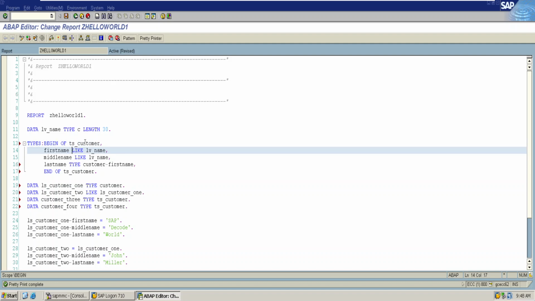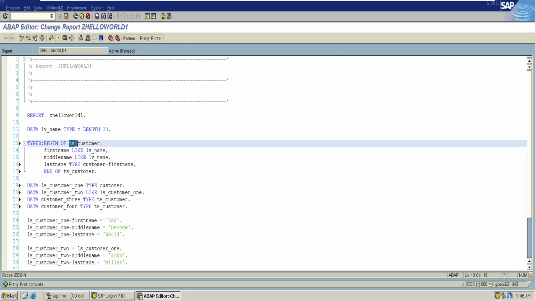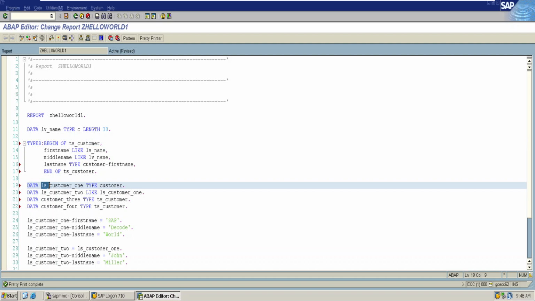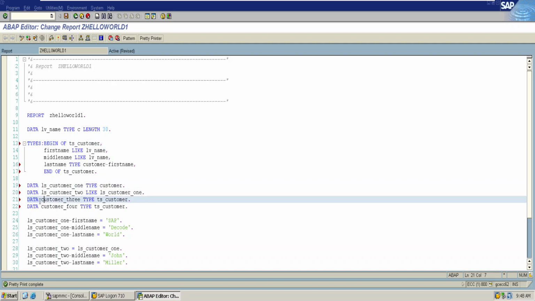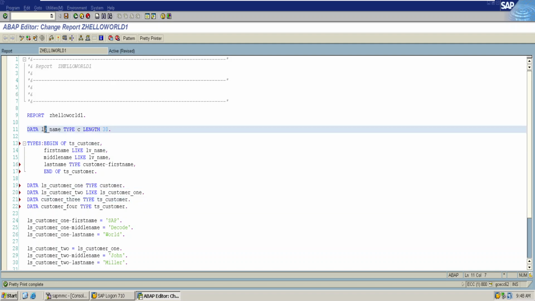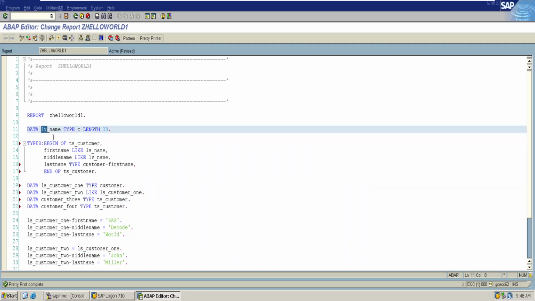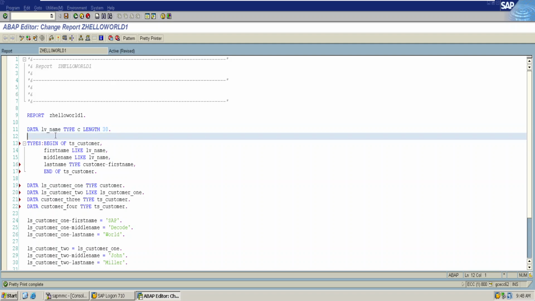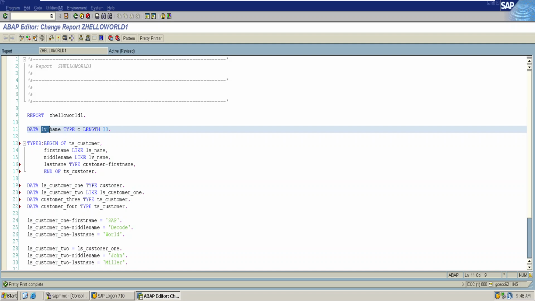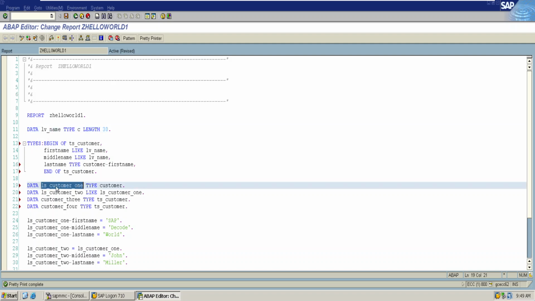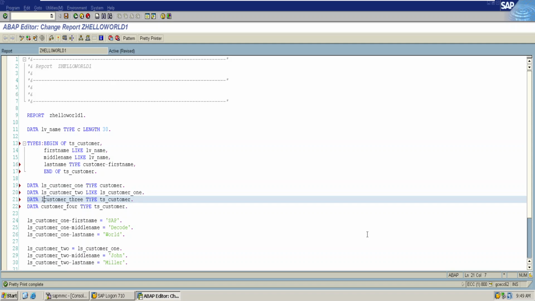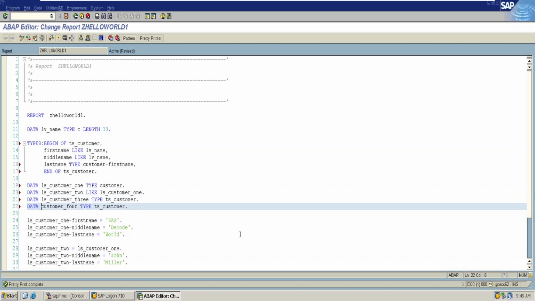For the structures, we use ts for types, and for the variables we use ls, and for a variable which is not a structure we use lv, meaning local variable. Likewise, we are going to name it gv if it is a global variable. We are going to learn more about global variables in the coming videos, but for now make sure that the name is followed properly in order to know what kind of variable it is.